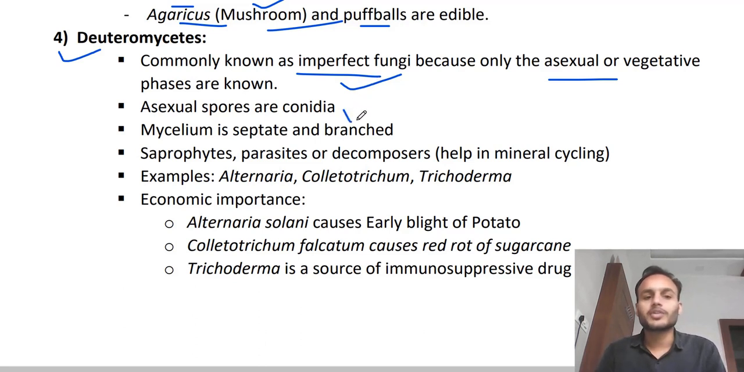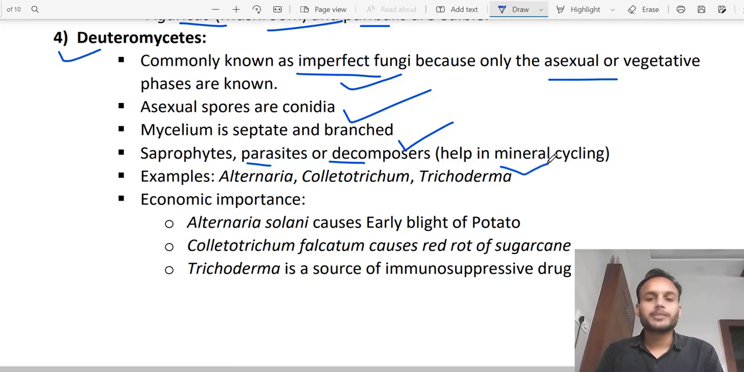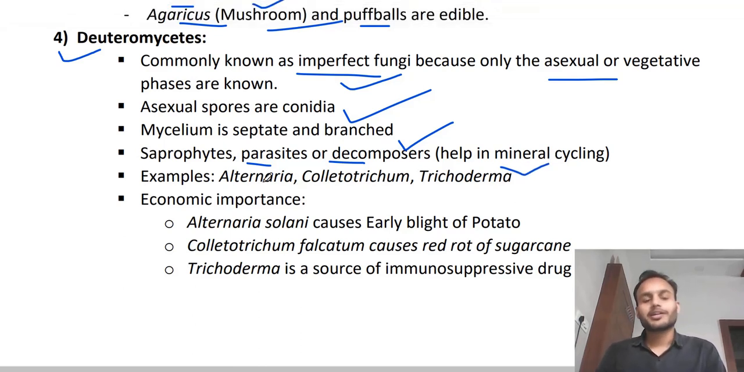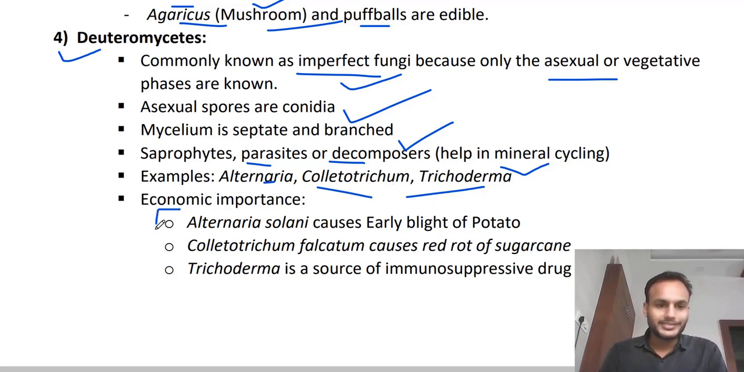Asexual spores are conidia, mycelium is septate and branched. These are also saprophyte parasite decomposers. So decomposers help in mineral cycling, you already know that, right? Okay, Alternaria, Colletotrichum, Trichoderma, these are all examples of Deuteromycetes. You can remember it like ACT, ACT, ACT, Alternaria, Colletotrichum, Trichoderma. Clear?